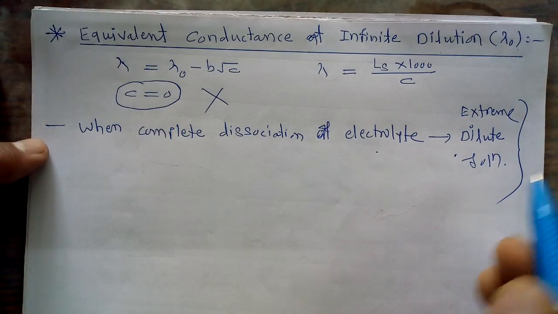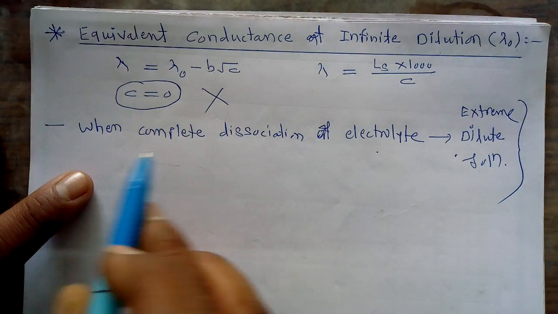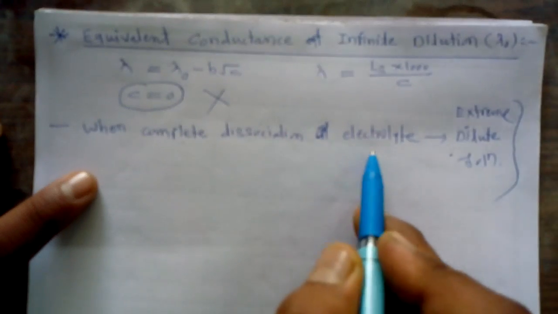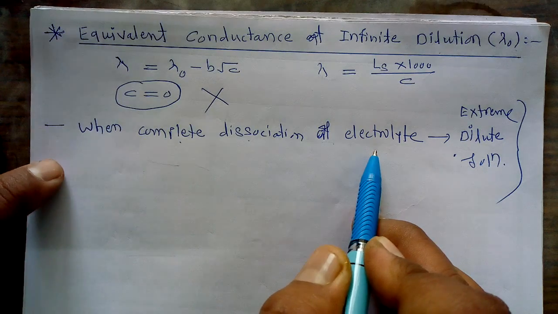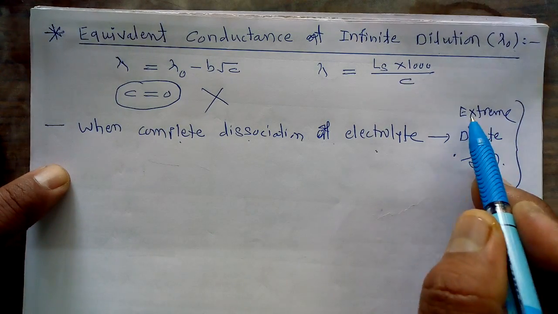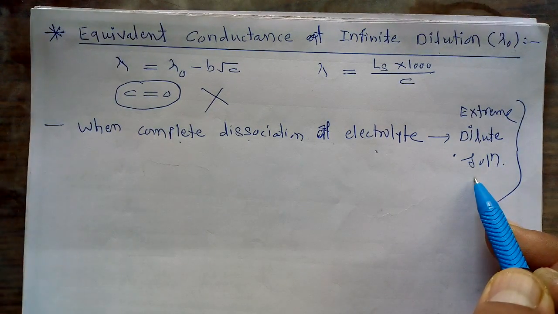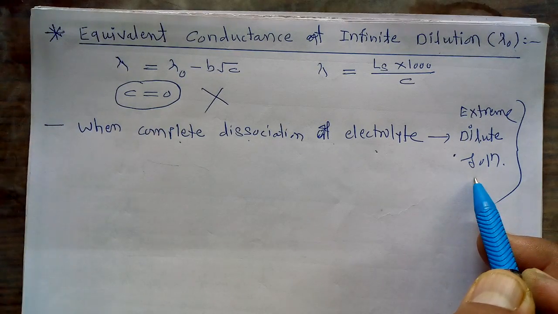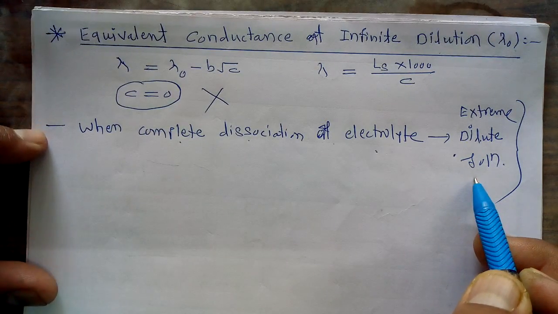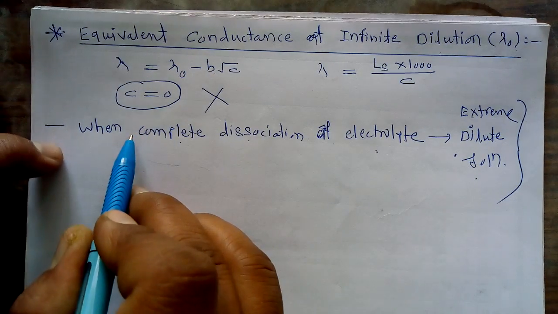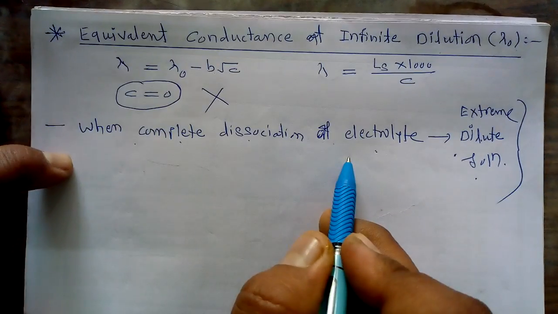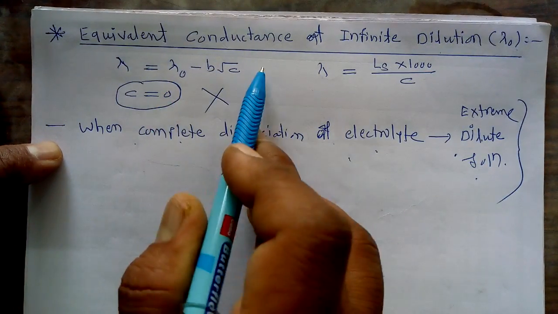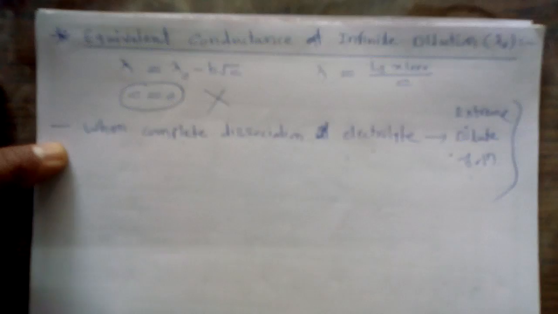When we consider that complete dissociation of an electrolyte takes place at extremely dilute solution, that electrolyte is 100% dissociated, and the equivalent conductance shown by the electrolytic solution is called the equivalent conductance at infinite dilution.